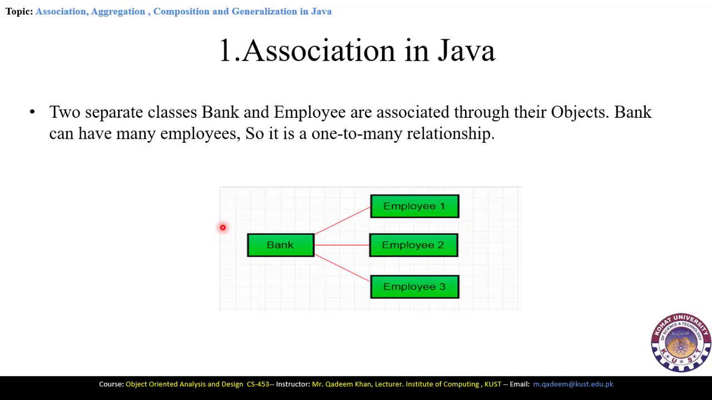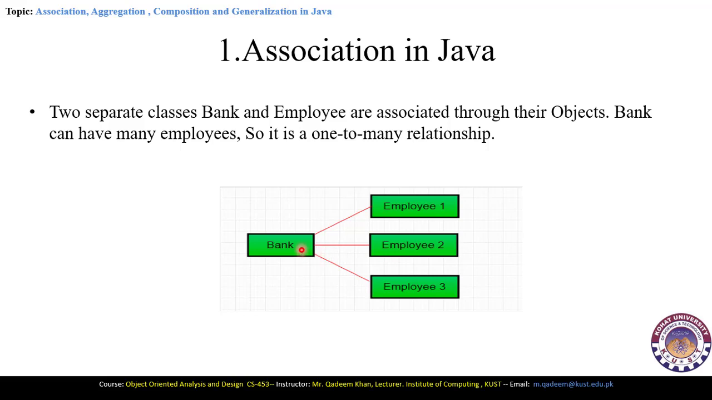This is the diagrammatical representation of the association. Here we use certain UML notations. For example, we have a bank class and there are one or more employees in the bank. So here two separate classes will be required. One is the bank class and another will be the employee class. And these are the instances of the employees. Here we have declared three different instances of the employees.